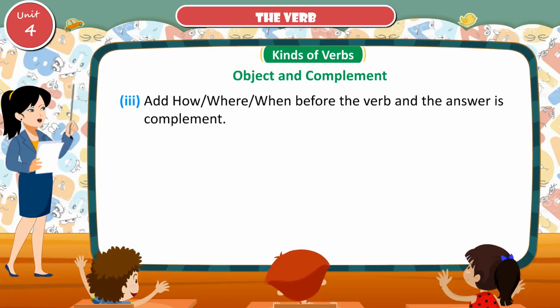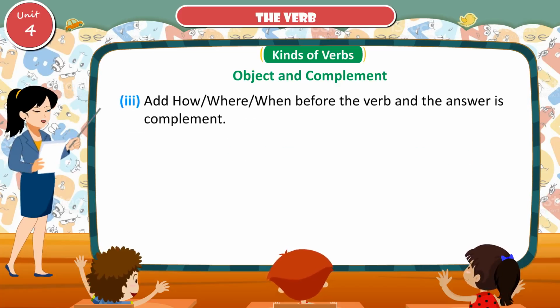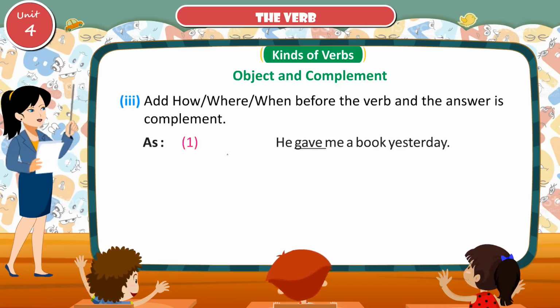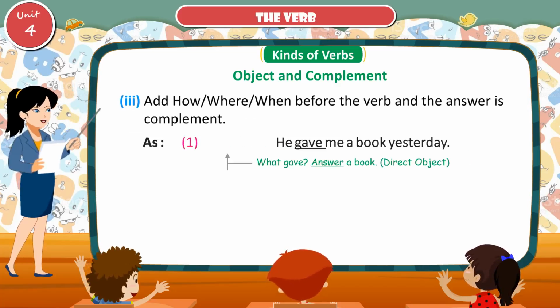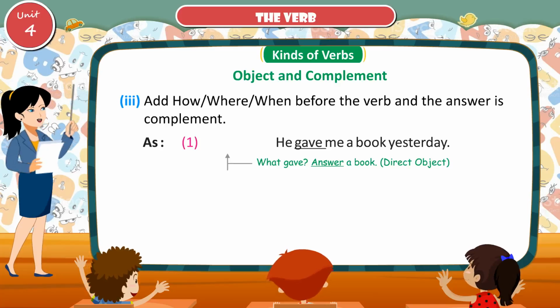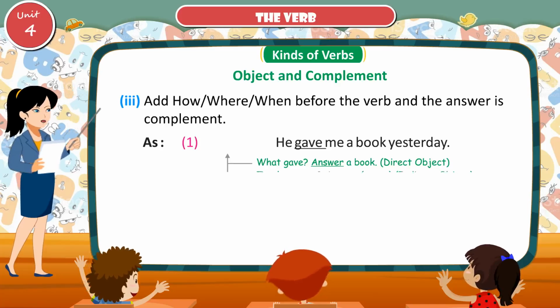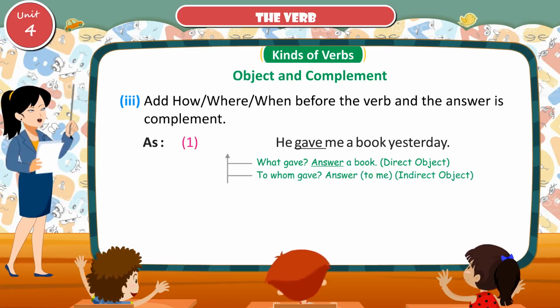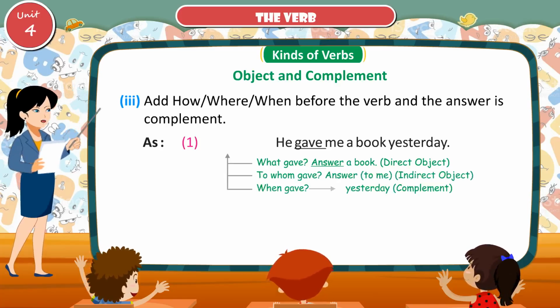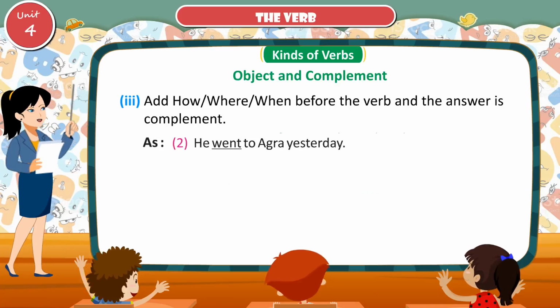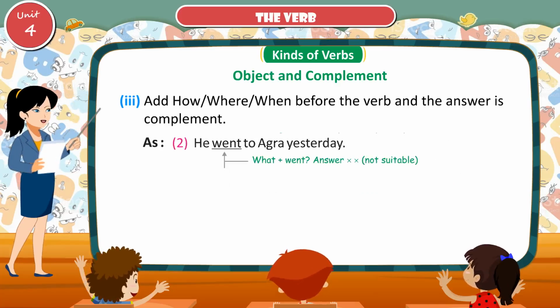Add how or where or when before the verb and the answer is complement, as he gave me a book yesterday. What gave? Answer: a book, direct object. To whom gave? Answer: to me, indirect object. When gave? Yesterday, complement.